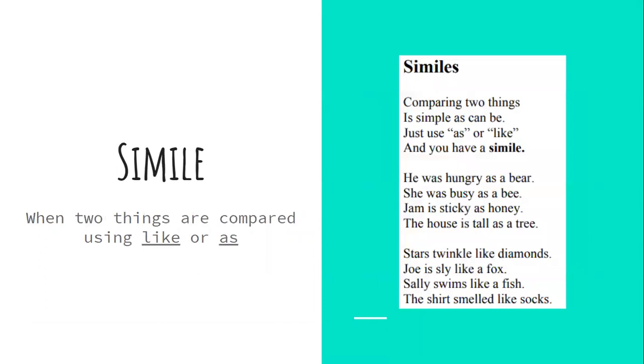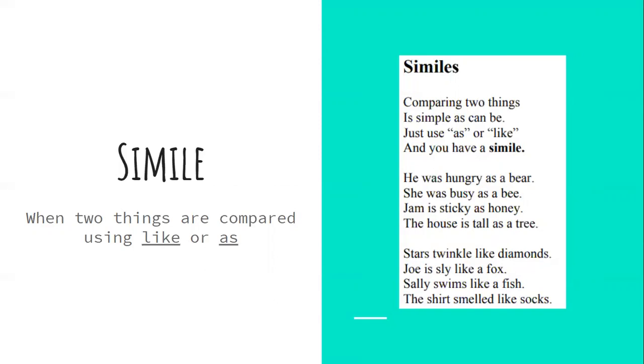Simile is our next word. We've talked about similes and metaphors in the past. We've talked about them being figurative language. Simile, remember, is when we're comparing two things using the words like or as. You have to see those words in there. So this simile poem talks about what a simile is and gives you some examples.